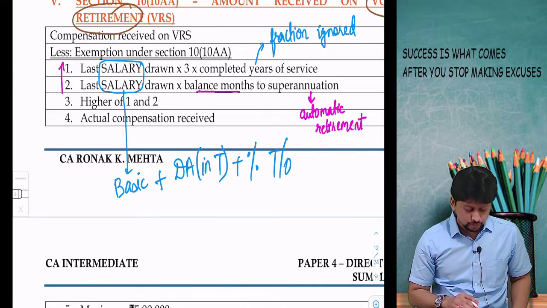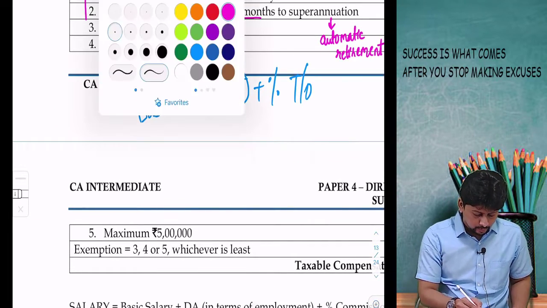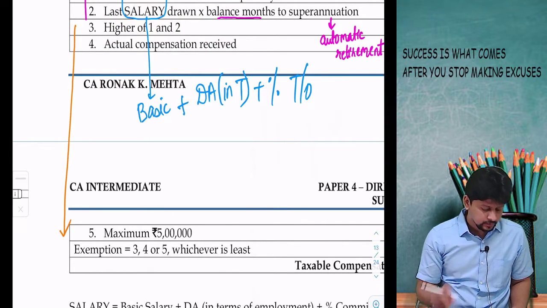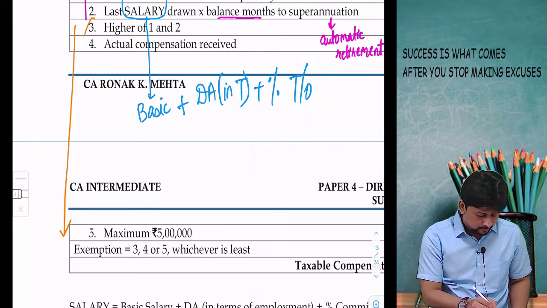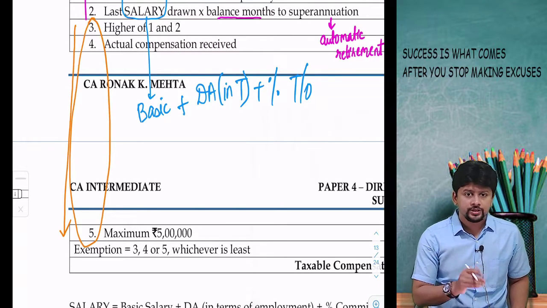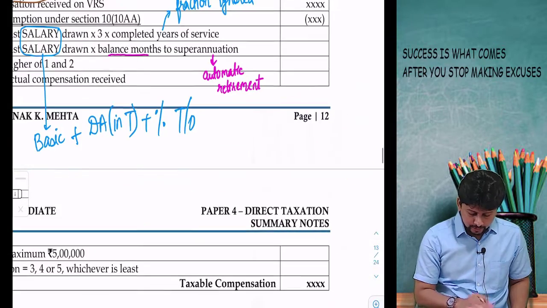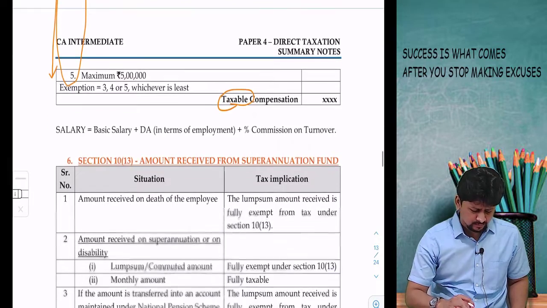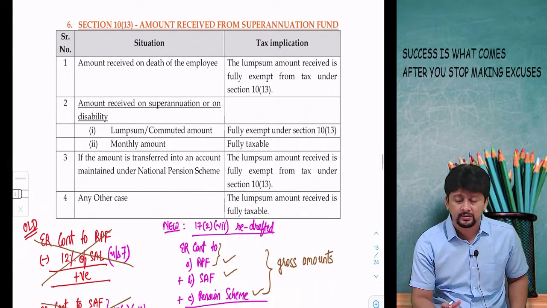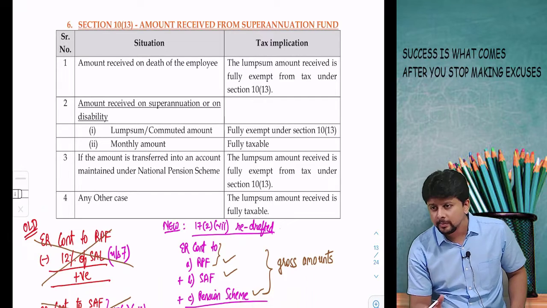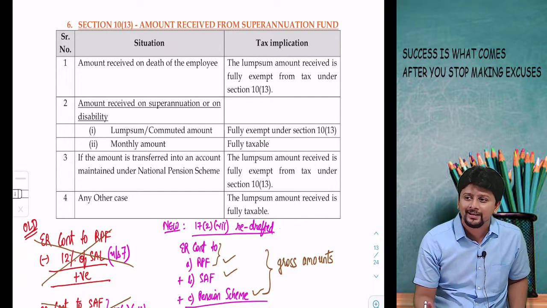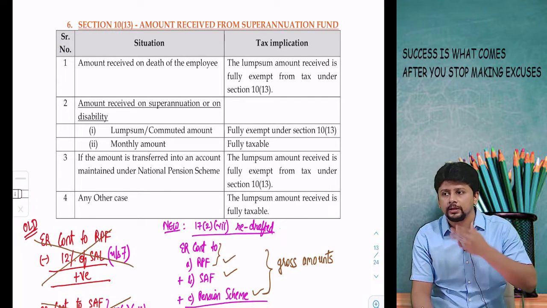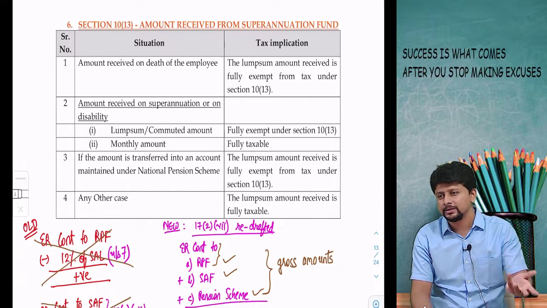Then compare it with the actual compensation and maximum of 5 lakhs. Now 3, 4, 5, whichever is lower will be the amount of exemption. Subtract the exemption, balance remaining is going to be taxable. Formula based, but probability is very less that you get anything in the sum in the paper. Just remember the formula. If you are unlucky and a small adjustment comes up, you should not be stuck up with it, should not just bluff anything. There is a formula, just remember the formula.